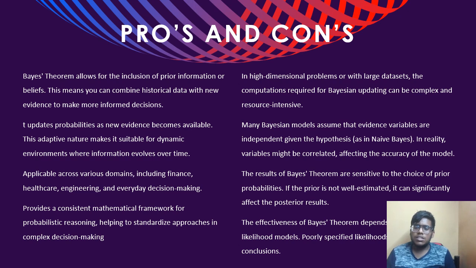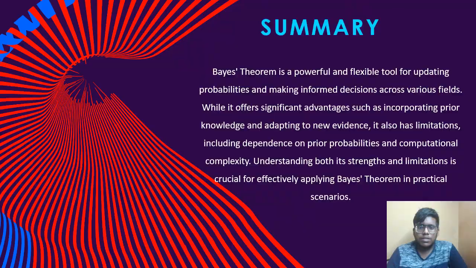The results of Bayes' theorem are sensitive to the choice of prior probabilities. If the prior is not well estimated, it can significantly affect the posterior results. The effectiveness of a Bayes model depends on the likelihood models, and a poorly specified likelihood gives incorrect conclusions.